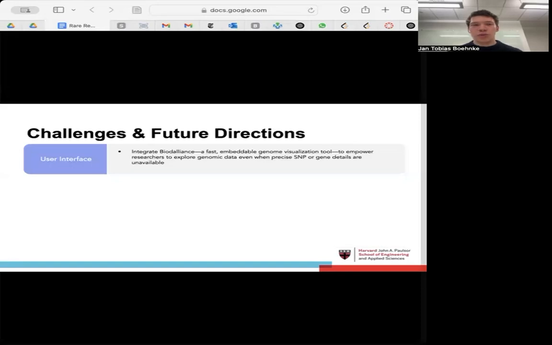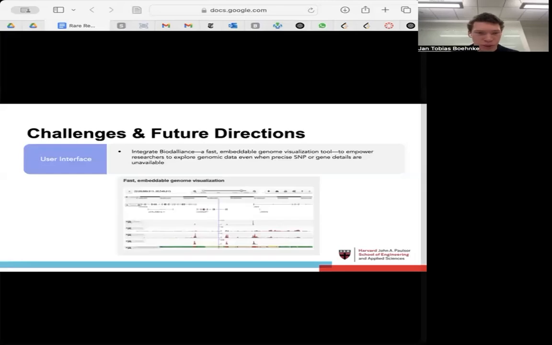There are a couple of things that we will address in the future to improve our registry. Regarding the user interface, we will integrate the application by Dillions, which is a genome visualization tool that allows researchers to easily, without the need of any coding skills, explore the genetic neighborhood of genes that are or might be associated with one particular disease. Here's a quick snapshot of how it looks.